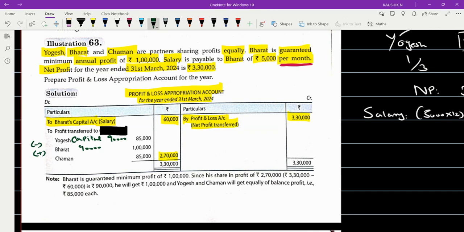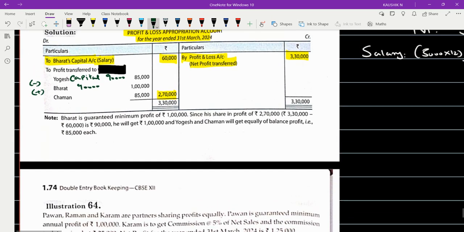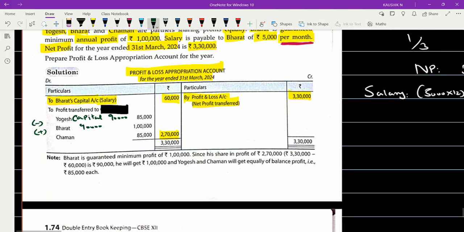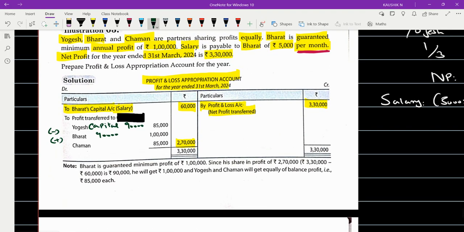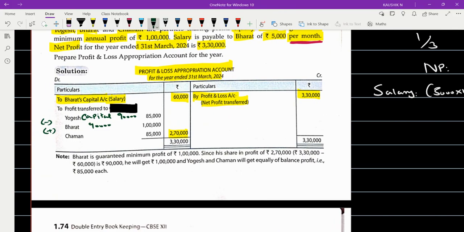Don't do it directly like this; you have to do those steps. See, they have not shown any of the workings. They have just straight away done it like this. How we got, what we got, everything, nothing has been shown. All the workings have to be shown. That is why we say we are not taking just an illustration for the purpose of doing the problem. Even if the illustration is simple, we are doing it in detail.